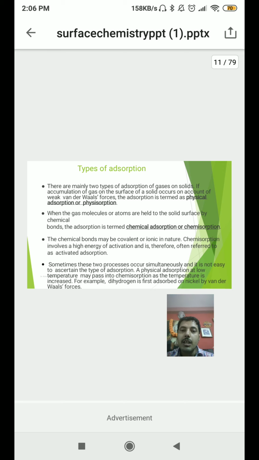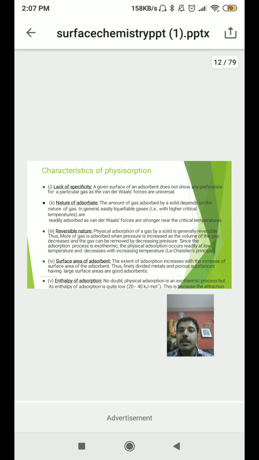Sometimes these two processes occur simultaneously, and it is not easy to ascertain the type of adsorption, whether it is physiosorption or chemisorption. Physical adsorption at low temperature may pass into chemisorption as the temperature is increased. So in a process where physiosorption is happening, when there is a gradual increase in temperature, it gets converted into chemisorption. For example, dihydrogen is first adsorbed on nickel by van der Waals forces. This is an example of dihydrogen gas getting adsorbed on the surface of nickel by van der Waals forces.